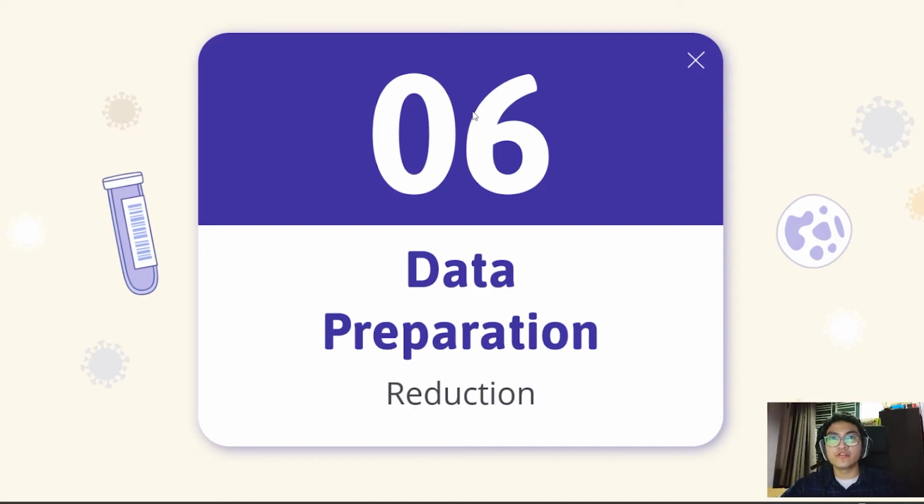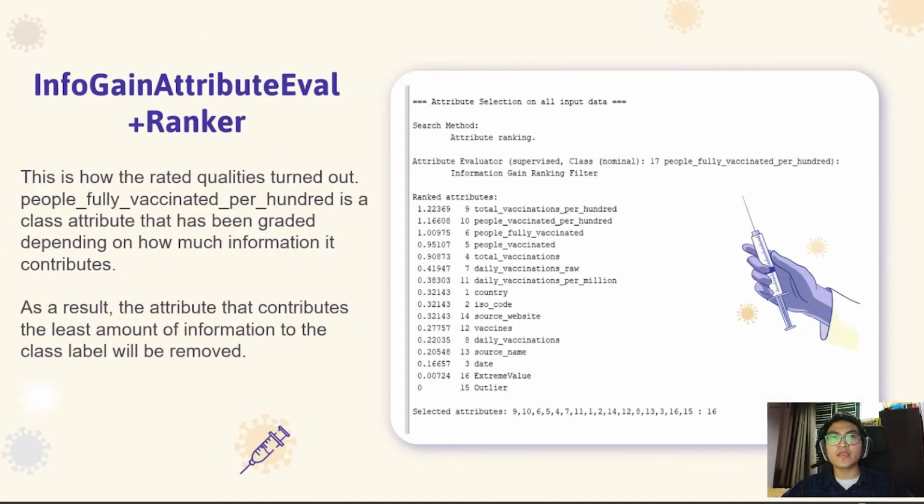So, the first step is to make a data reduction by going to the select attributes tab, choosing the info gain attribute evaluator and selecting the class. The result will show based on the rank of the data against the supervised class.